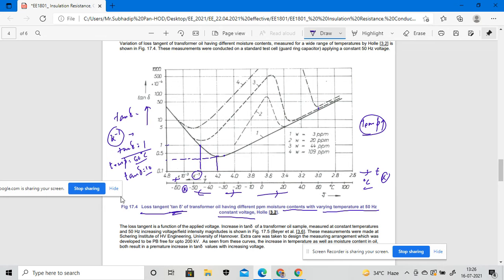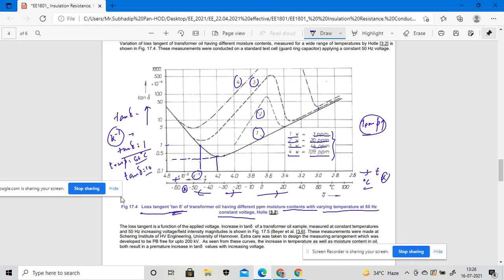Okay, and these are the different ppm measurements: number 1, number 2, number 3, and number 4. And here we are discussing, in case of 1 watt what will be my ppm content, in case of 2 watt what will be my ppm content, in case of 3 watt what will be my ppm content, and in case of 4 watt what will be my ppm content.